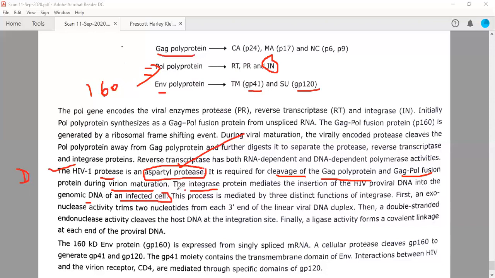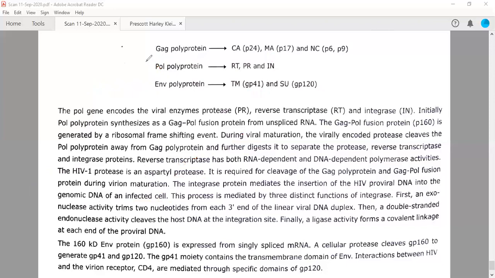So this is the function of the integrase enzyme. The process is mediated by the three distinct functions of integrase.